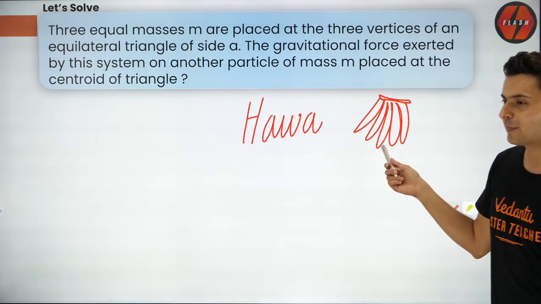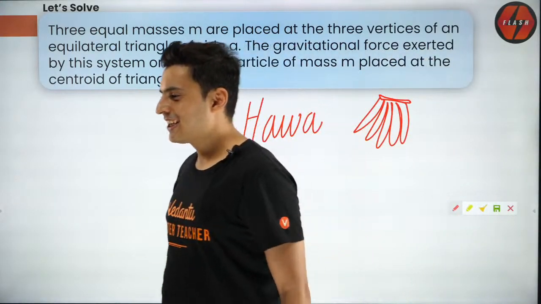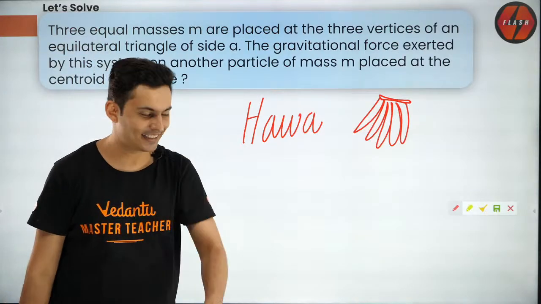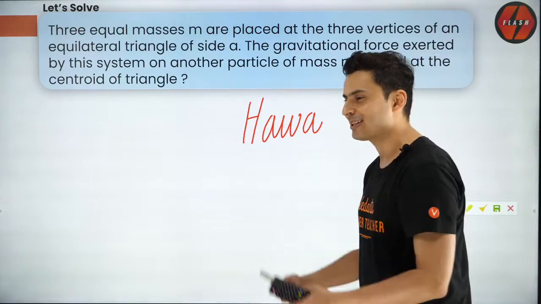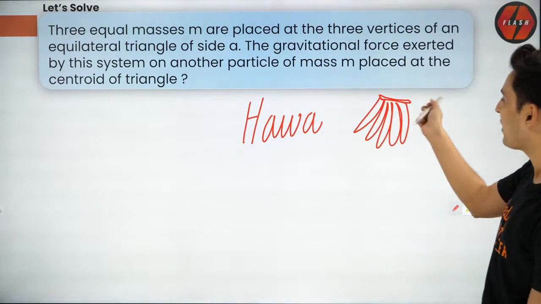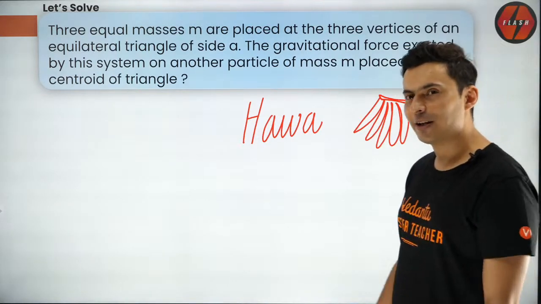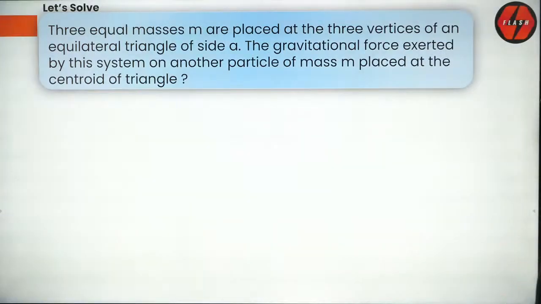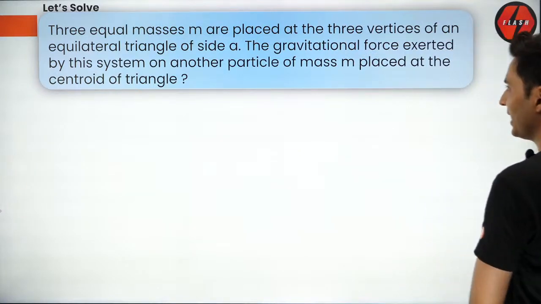What is this? I hope you got it. And in case you did not get it, others please explain them. Yes, these are bananas. And what do Pandus like? Bananas. So this is a Hawa banana question. Unnecessarily big question, but there is nothing in this. It's very simple. So don't get scared.